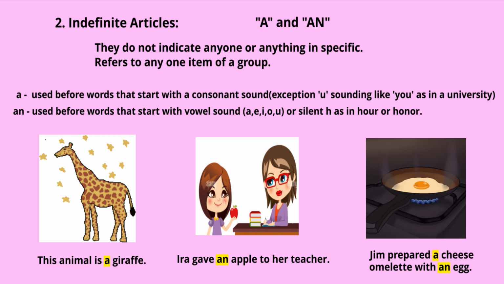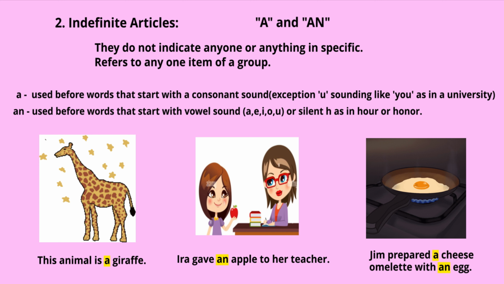Got it? In the first picture, you see a giraffe. This animal is a giraffe. So this particular animal is one of many members of a group of animals called giraffe. So we say a giraffe. In the second image, what do you see? You see a little girl giving an apple to her teacher. Ira gave an apple to her teacher.